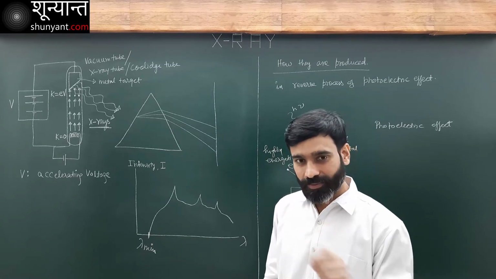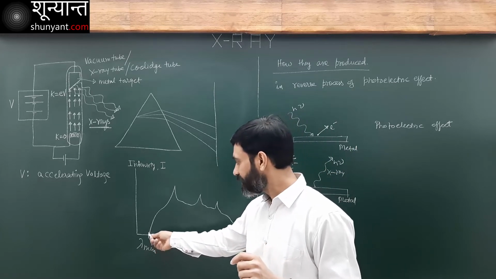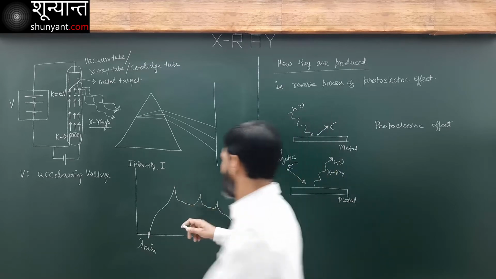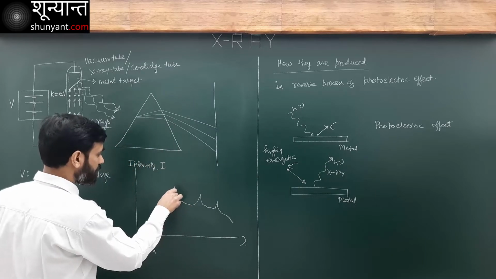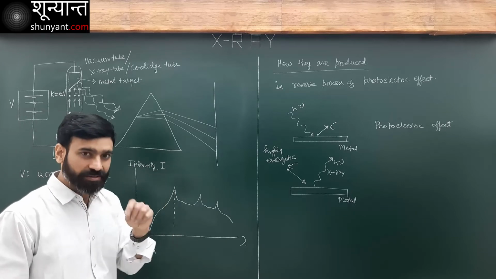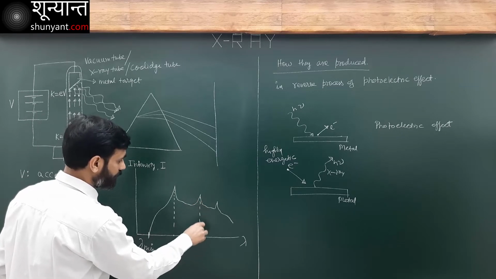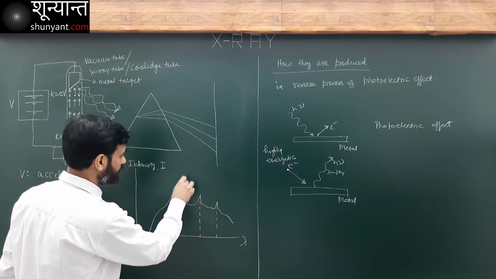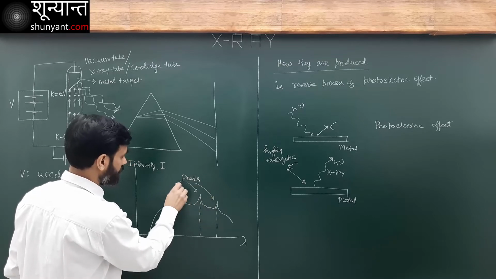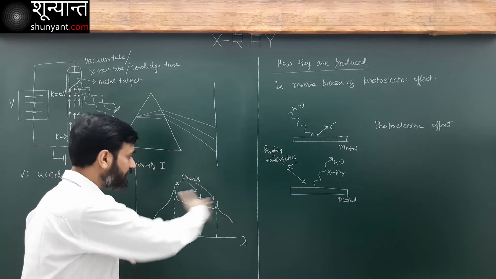I never get a wavelength smaller than this particular value. This is known as lambda minimum. And then I get many peaks. These are the peaks. Suddenly, for certain wavelengths, the intensity increases suddenly. They are known as peaks. All of these are peaks. So for a given metal, I am going to get many peaks.